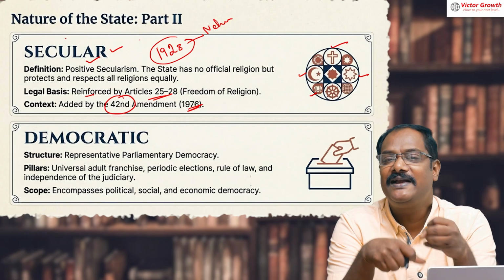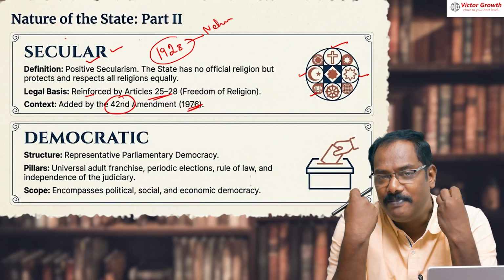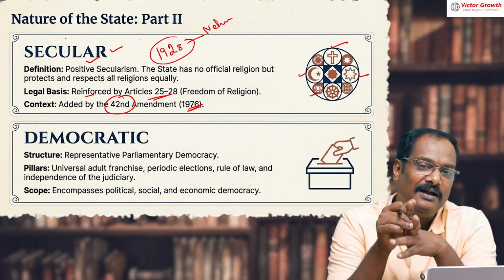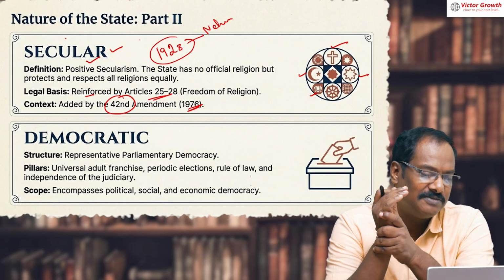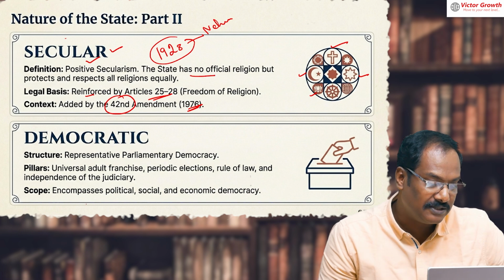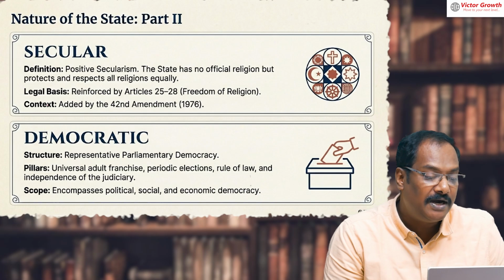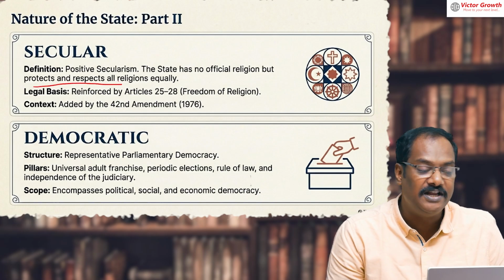Understood? Anybody can show, propagate and publicize their religion. So in positive secularism, the state has no official religion, but protects and respects all religions.